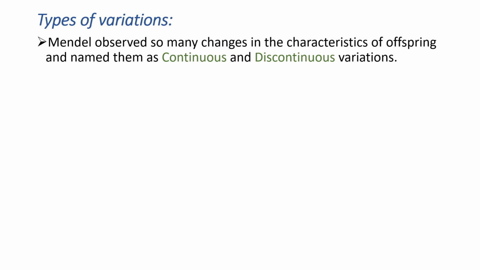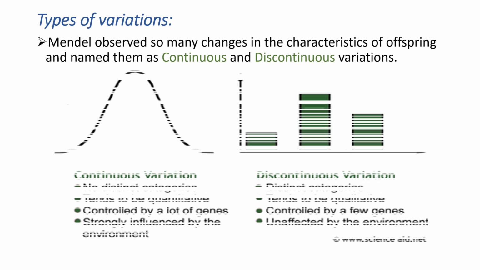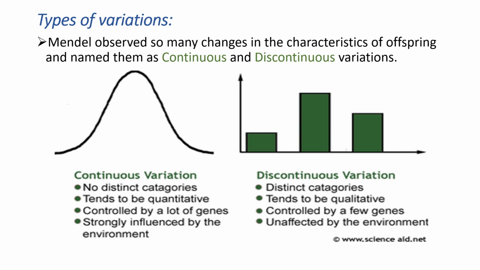After observing these variations, he wanted to know what variations were occurring. Observing so many plants and so many results, he named those variations continuous and discontinuous. Continuous variations are those which continue through generations, for every generation.